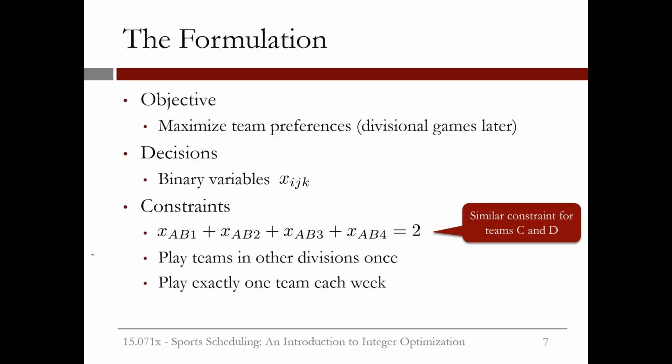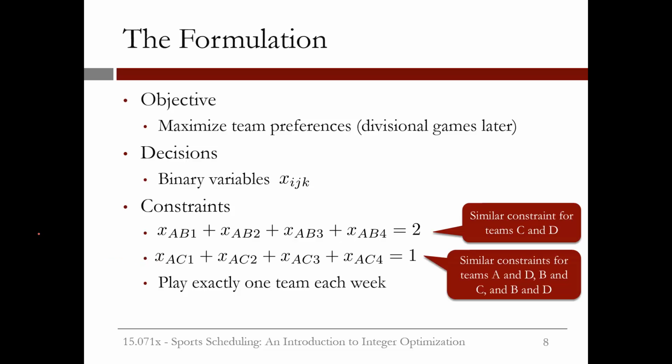Our next constraint is that each team should play the teams in the other division once. So teams A and C should play each other once in the 4 weeks. This can be modeled with a constraint xac1 plus xac2 plus xac3 plus xac4 equals 1. This is very similar to the previous constraint, except this time only one of the decision variables will have value 1. We'll have similar constraints for teams A and D, teams B and C, and teams B and D.